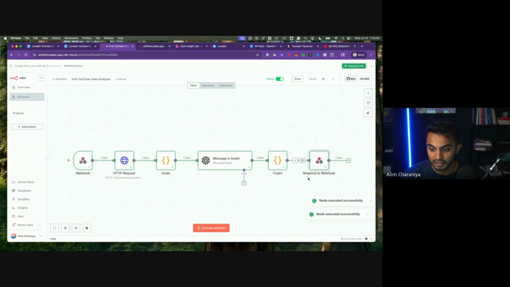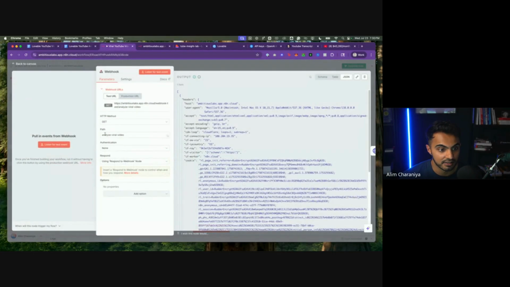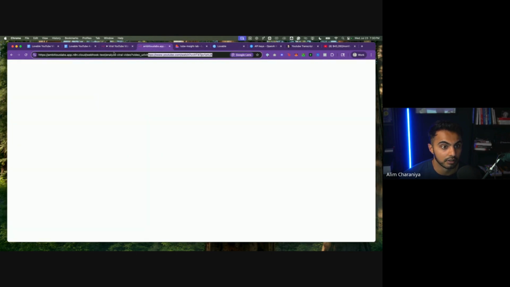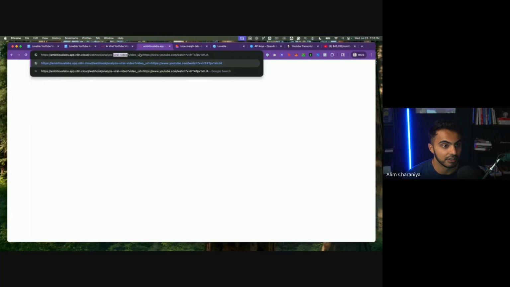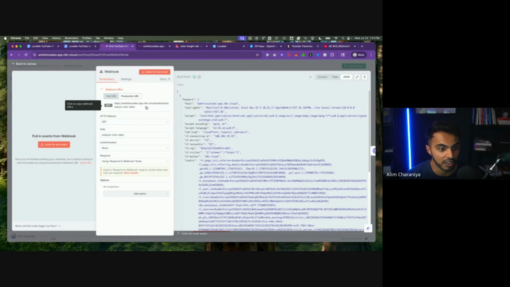So now I have this webhook completely built out. Let me show you how we would test this as if we were ready to call this from our app. So I have this webhook URL. This is the production URL right here. Production means live. So I'm going to go ahead and run this. It's going to take some time. You see that loading wheel in my browser?